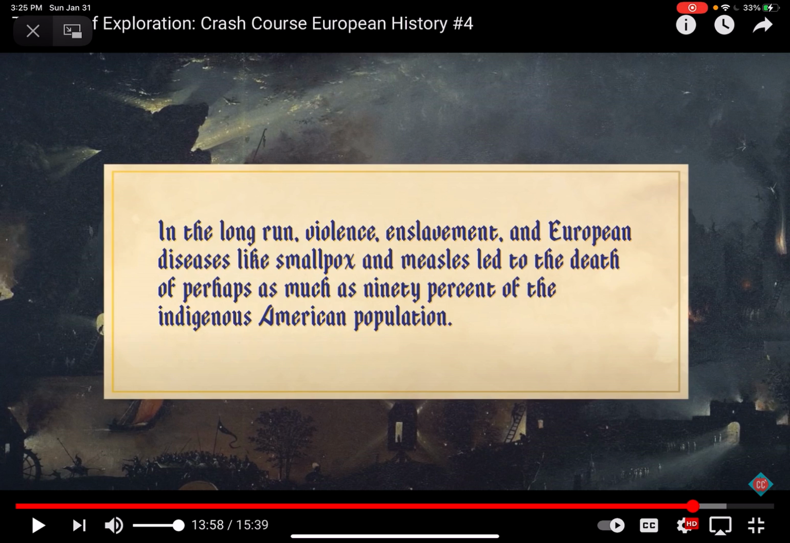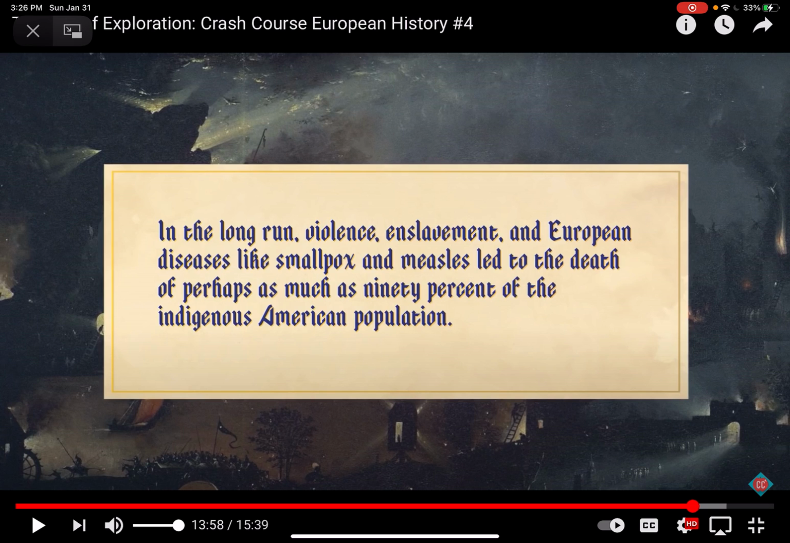It's very similar to what's happening with COVID today. Most people around the world don't have a resistance to COVID because it's a new strain. And when they get really sick, right? With the Native Americans, with the Aztecs, the Inca, when Europeans came, Europeans brought these diseases that the Native Americans had never experienced before, and their bodies were not able to handle it. So according to this video, about 90% of the people died.